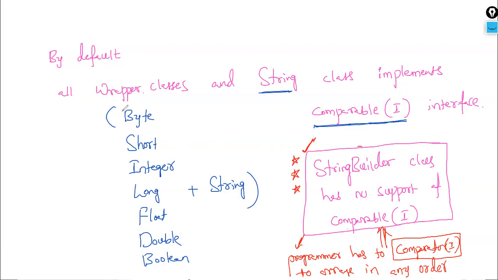Next point, along with these classes which are implementing this comparable interface, it also expects only homogeneous kind of data, means objects are of similar type. So whenever we are using wrapper classes, by default they'll become either the same type of byte or short or int or long, like this only. There's no problem there. But even for comparable interface, the objects must be homogeneous type. Then only that internal comparison will happen. Otherwise, we'll get the exception.